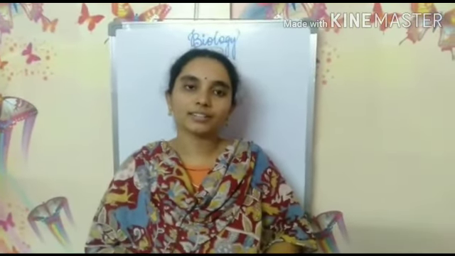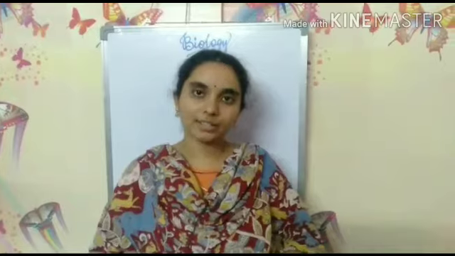Till then, revise the 8th class cell lesson. What is present in a plant cell, what is present in an animal cell, what is a unicellular organism, what is a multicellular organism, what are different shapes of cells, what are different types of cells you have in our body. That you revise once, then we will start the first lesson.